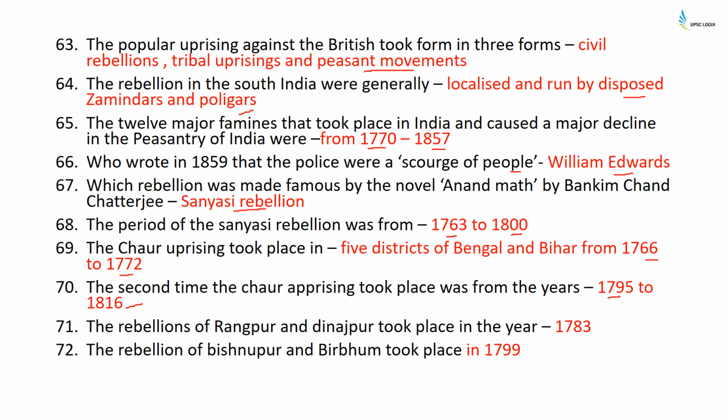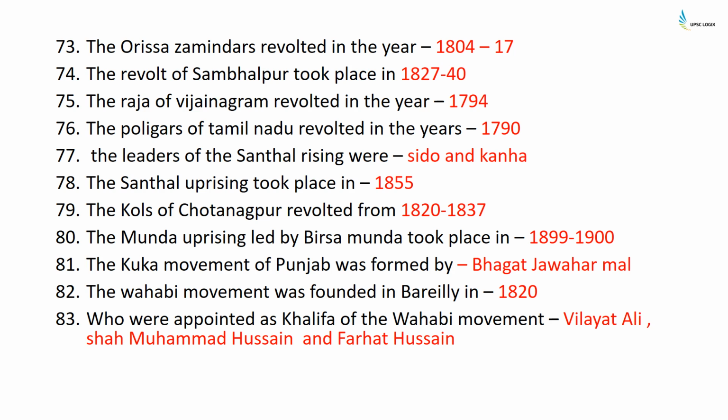The rebellions of Rangpur and Dinajpur took place in the year 1783. The rebellion of Bishnupur and Birbhum took place in 1799. The Orissa zamindars revolted in the year 1804 to 17. The revolt of Sambalpur took place in 1827 to 40. The Raja of Vizianagaram revolted in the year 1794. The polygars of Tamil Nadu revolted in the year 1790.